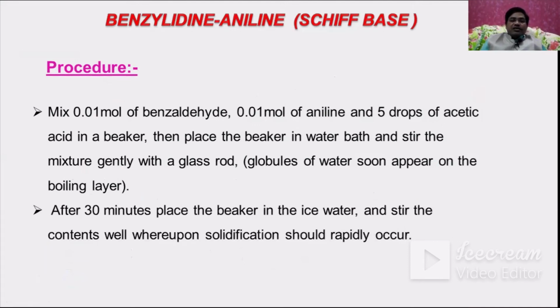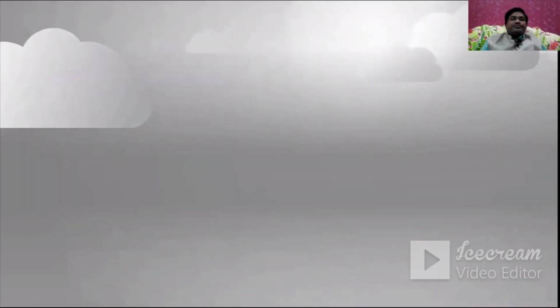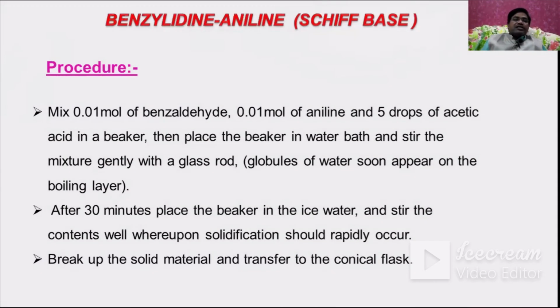After 30 minutes, place the beaker in ice water and stir the contents well, whereupon solidification should rapidly occur. Break up the solid material and transfer it to a conical flask. That is the benzylidene preparation, the benzaldehyde or Schiff's base preparation.